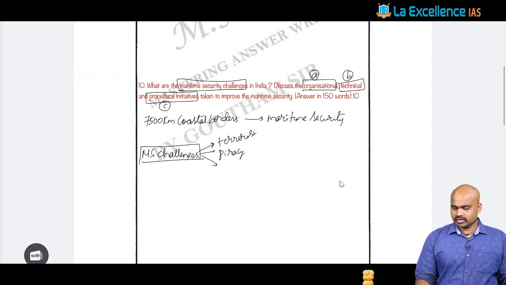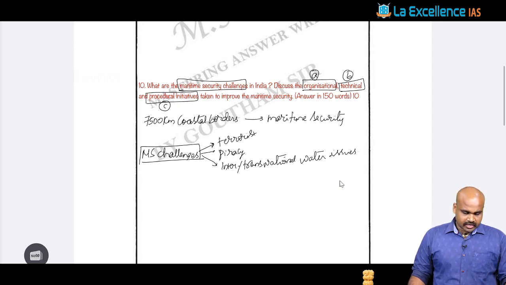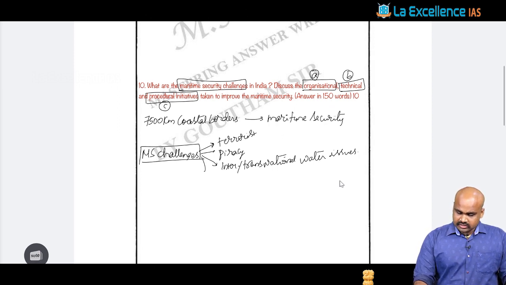Apart from that, we also have certain transnational water boundary issues or water sharing issues. All these are persisting.